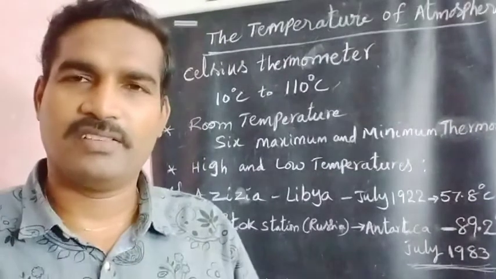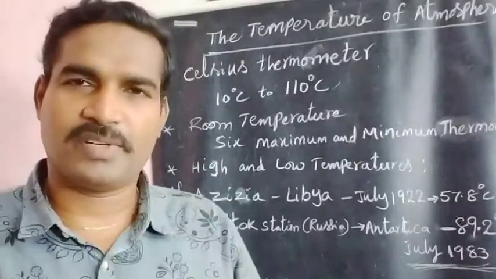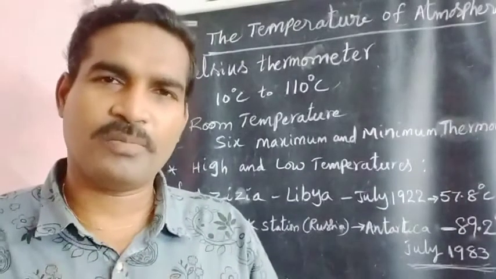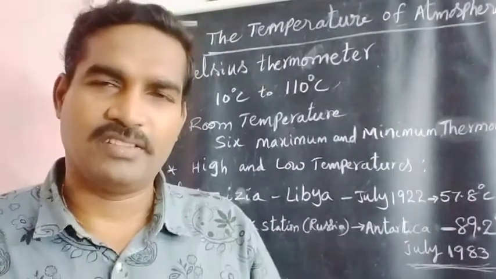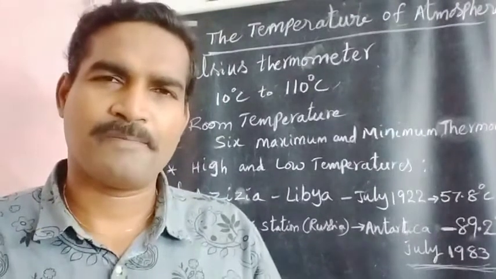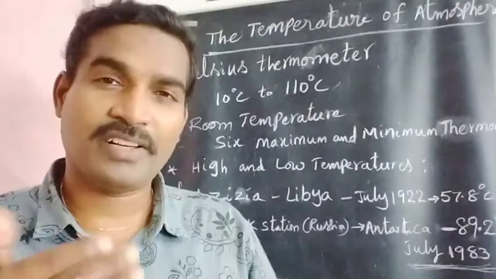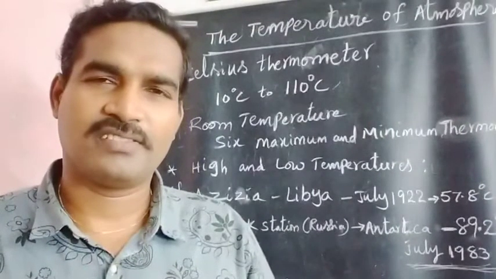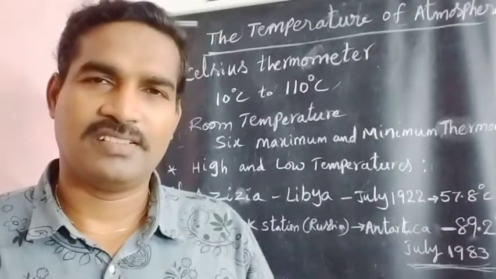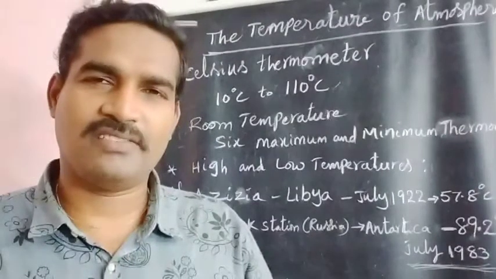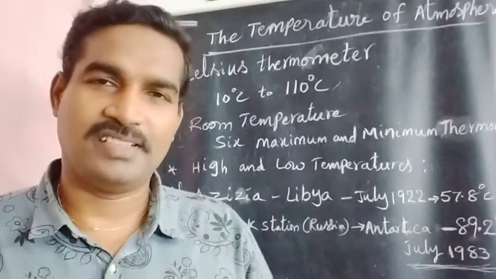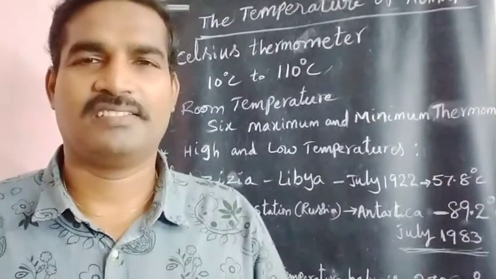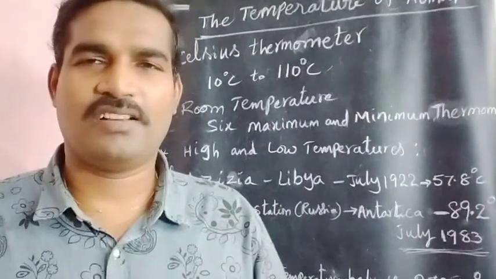Finally we add the months' temperatures and divide by 12, meaning 12 months in a year. Then you will get the annual temperature. Understand? Annual means the average temperature over the year. You will get that. Right? Okay, right.